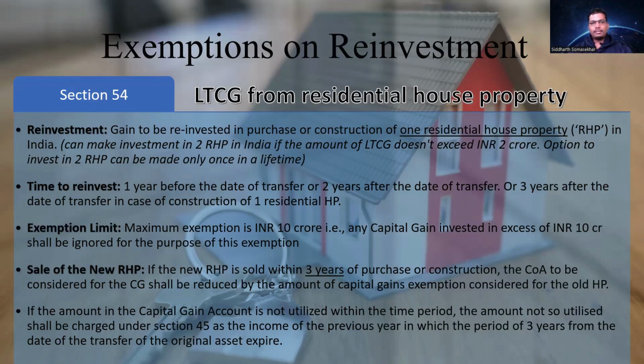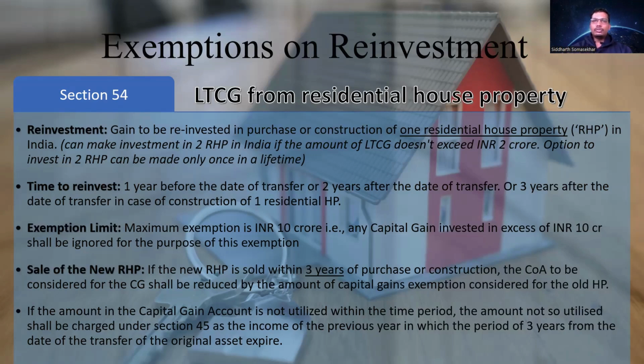Then the last point is, if the amount in the capital gain account is not utilized within the time period. Capital gain account means, when you sell a residential house property today, you have time to reinvest that amount: 1 year before, or 2 years after, or 3 years after if it is construction.